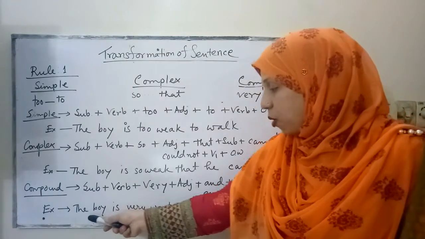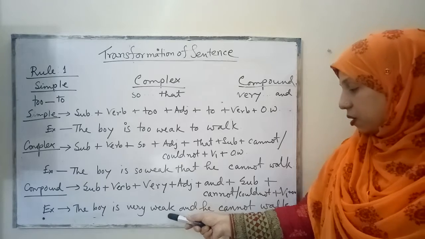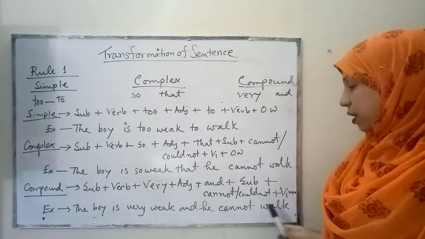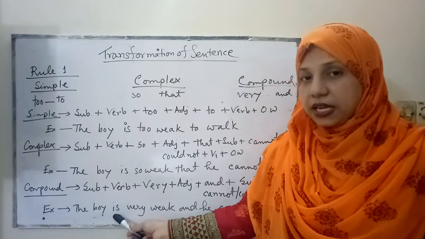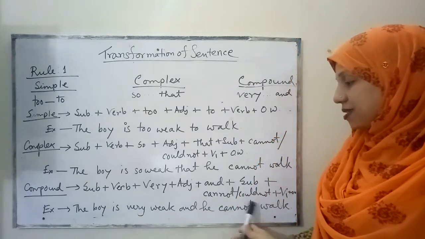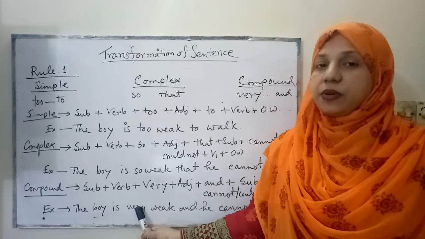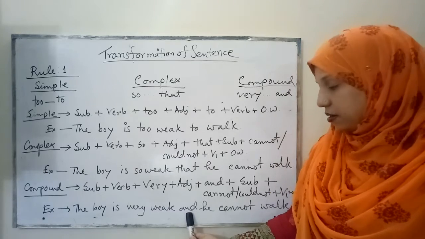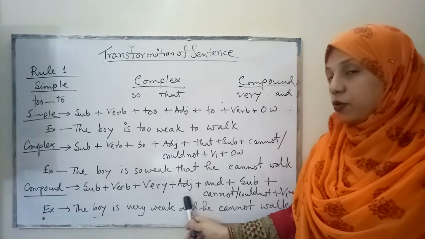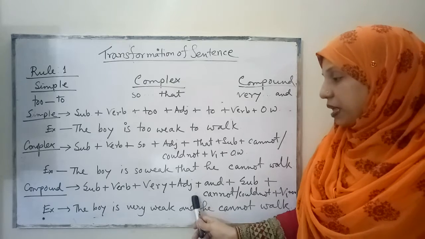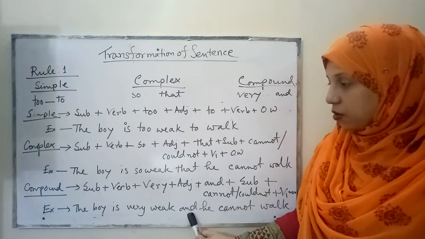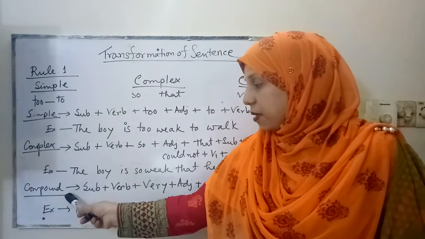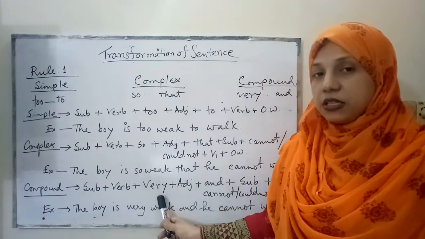You see here we have formed two principal clauses. The first one is the boy is very weak and the other one is he cannot walk. So easily we can say that these two clauses are independent, that means principal clauses, and these two are added with the conjunction, of course the coordinating conjunction and. This is how we have to form the compound sentences of this type.